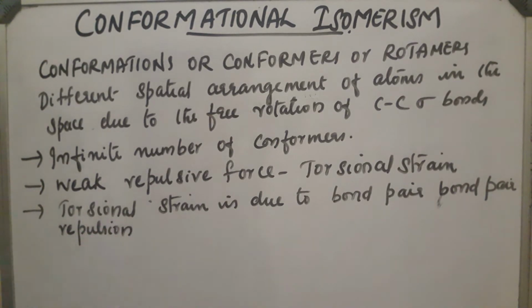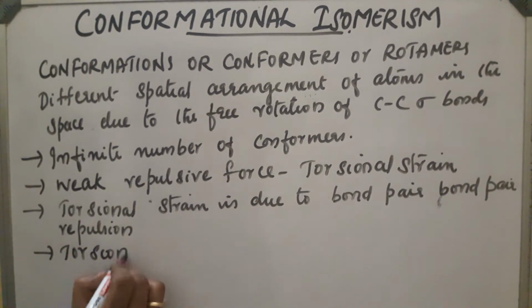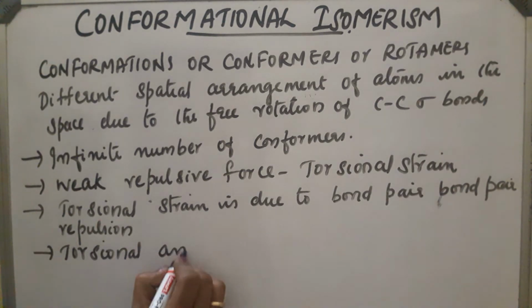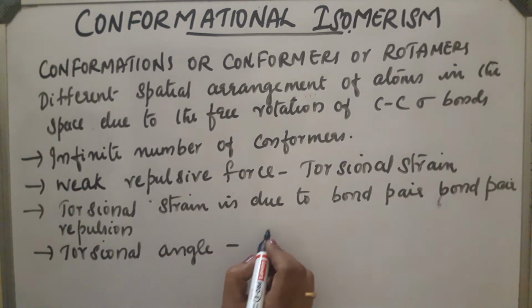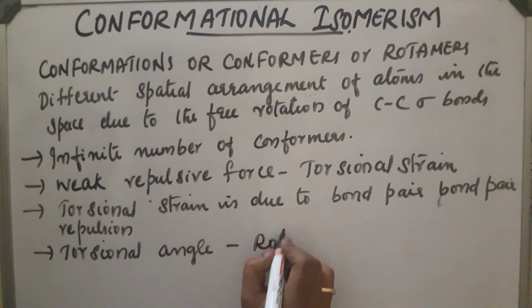And the angle of rotation: while rotating, there will be an angle between these bonds, these hydrogen bonds. This is called the torsional angle. It is due to the rotation of the C-C bond.